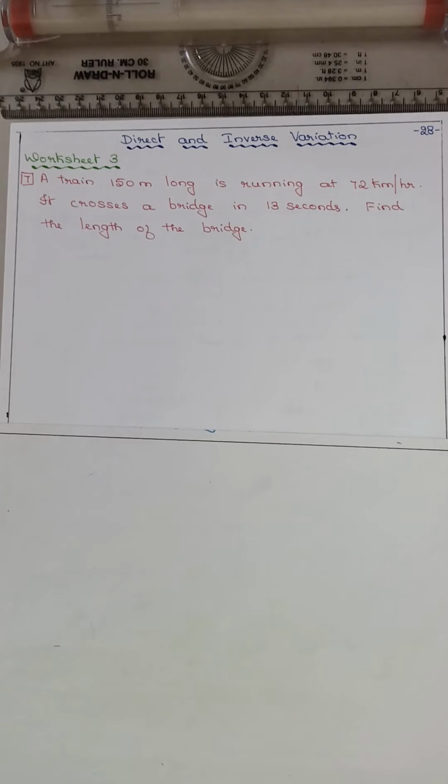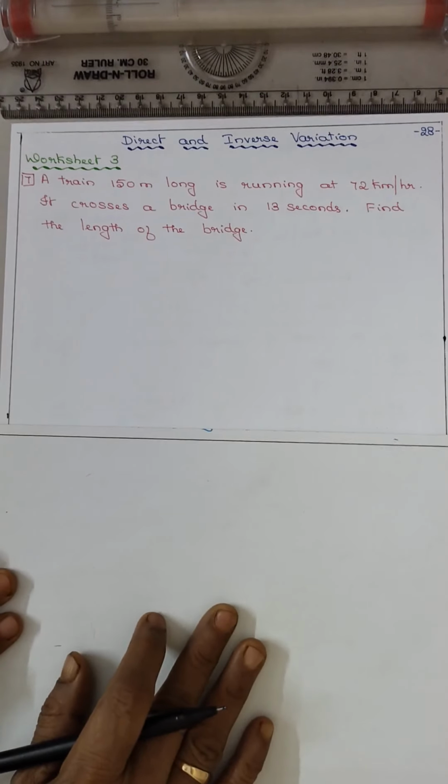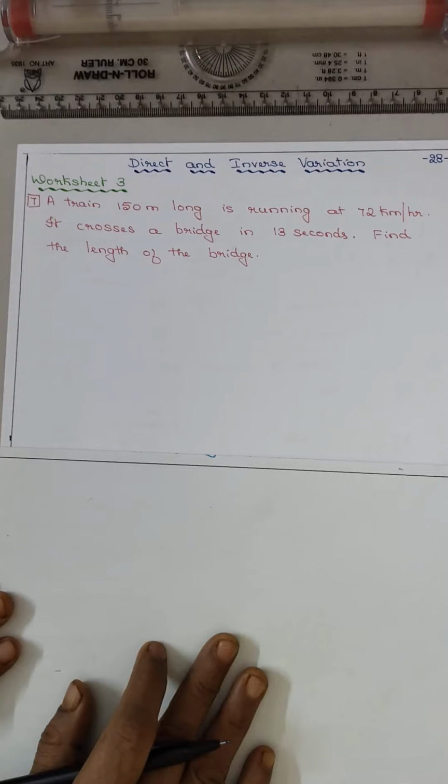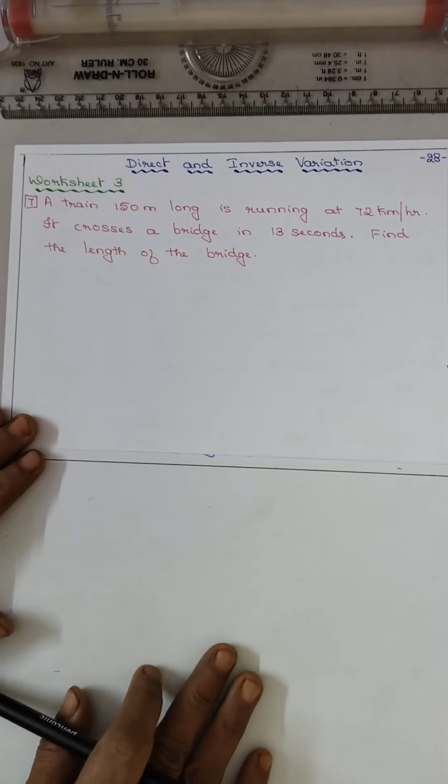We are discussing the lesson direct and inverse variations and worksheet 3. Coming to the 7th question, a train 150 meter long is running at 72 km per hour. It crosses a bridge in 13 seconds. Find the length of the bridge.